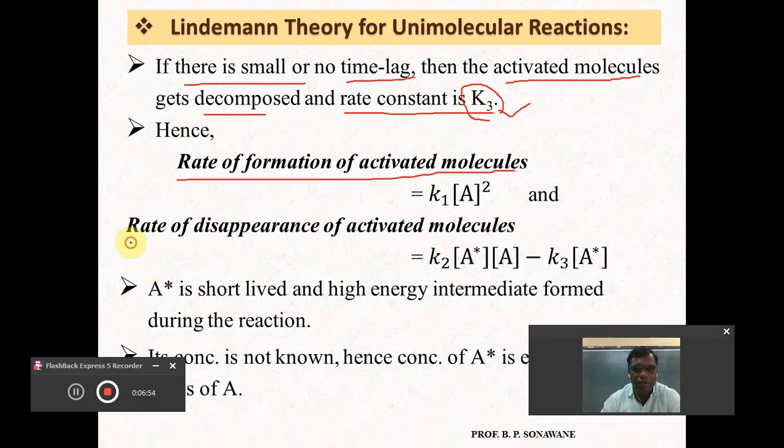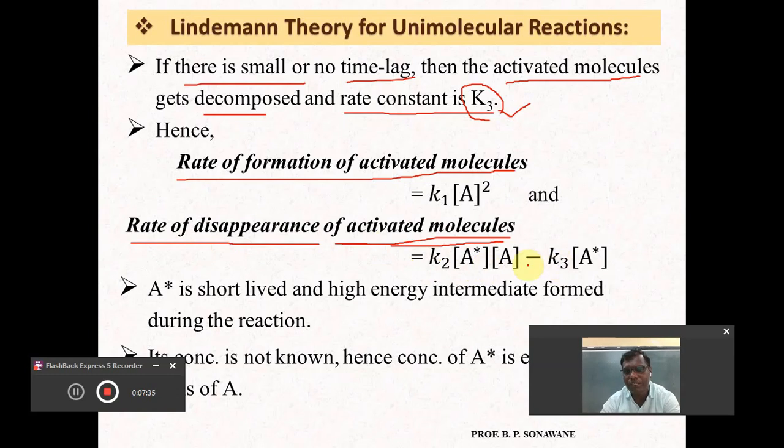Similarly, the rate of disappearance of activated molecules, you can say the rate of disintegration. You know very well, for this activated molecule there are two possibilities for disappearance. Either it will undergo deactivation or it may undergo decomposition. Deactivation is responsible for forming the reactant again, and decomposition is responsible for the formation of product. So this rate of disappearance of activated molecule will be equal to K2 into A star into A.